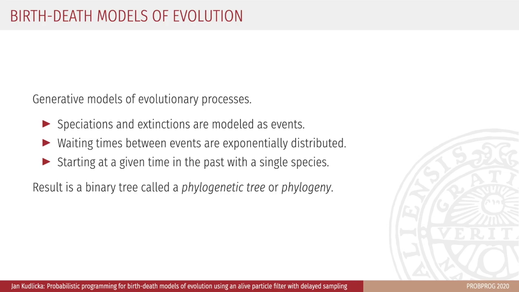Birth-death models of evolution model speciation and extinction processes as events. Waiting times between these events are exponentially distributed. An evolutionary process starts at some given time in the past with a single species. The result of this process is a binary tree, which we will call a phylogenetic tree or a phylogeny.